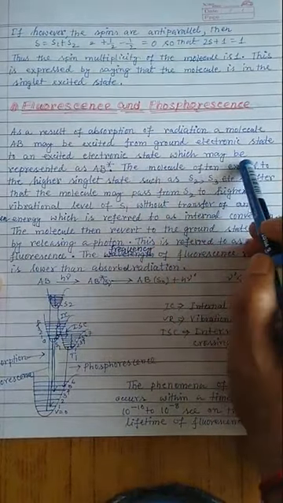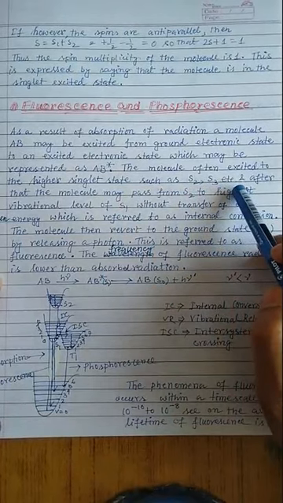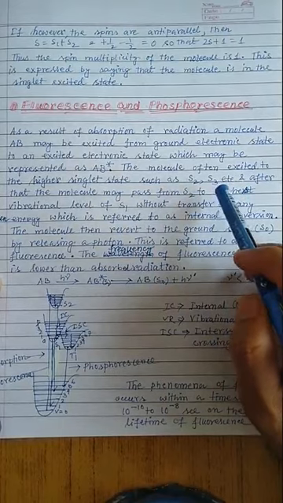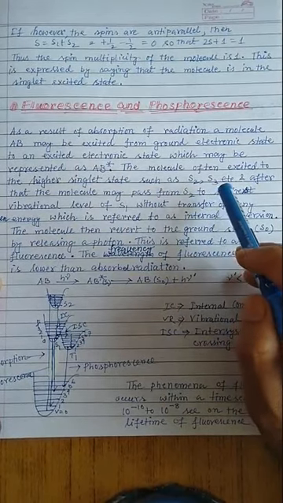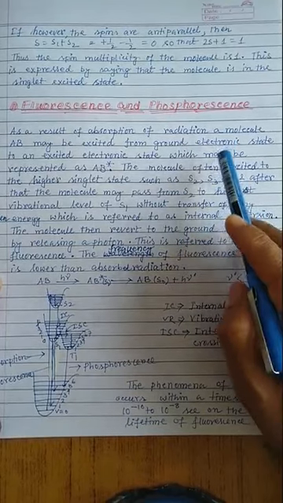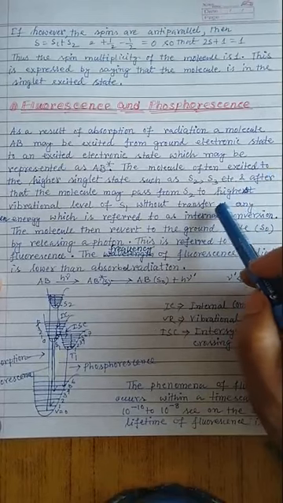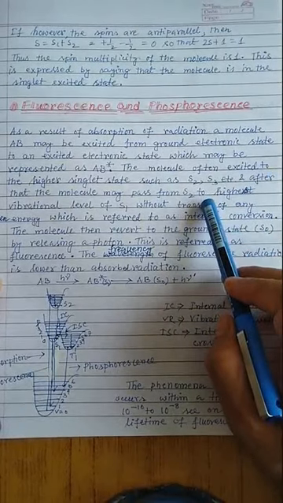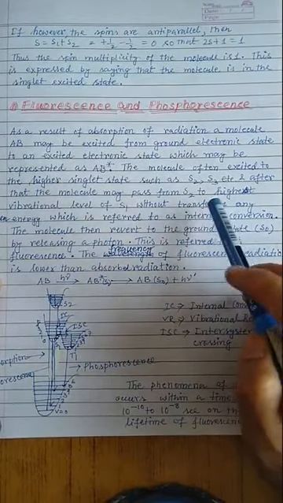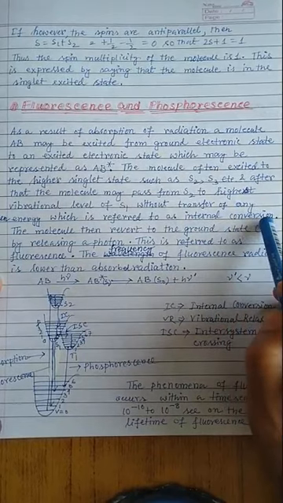The molecule is often excited to a higher singlet excited state, that means S1, S2, etc. Initially the molecule is present in the singlet ground state S0, and after absorbing a suitable photon h nu, it will be promoted to any of the higher excited states, not only S1 but S2, S3, S4, any of these. After that the molecule may pass from S2 to a higher vibrational level of S1 without transfer of any energy, which is referred to as internal conversion.